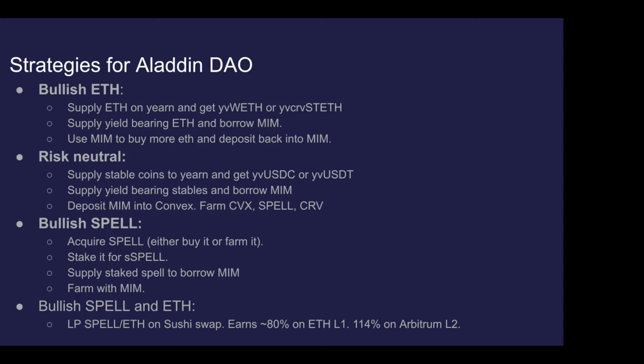It's not a money market, but you put them into a yield opportunity like Convex. And that's similar to what the second strategy is, which is the risk neutral strategy. So if you already have a lot of stable coins, you can supply those to Yearn and then use that as collateral to borrow MIM and then deposit MIM into Convex and farm additional rewards.